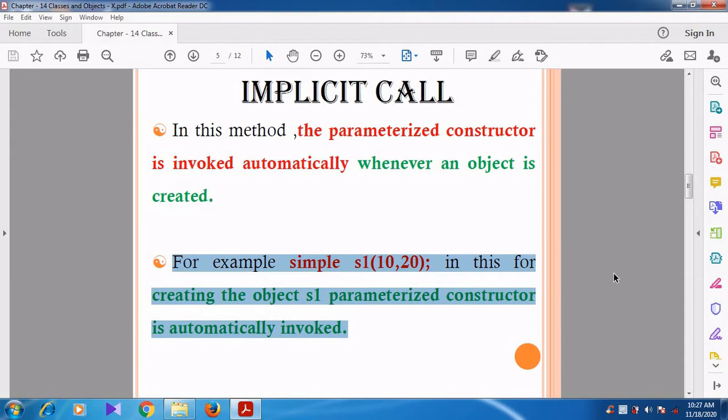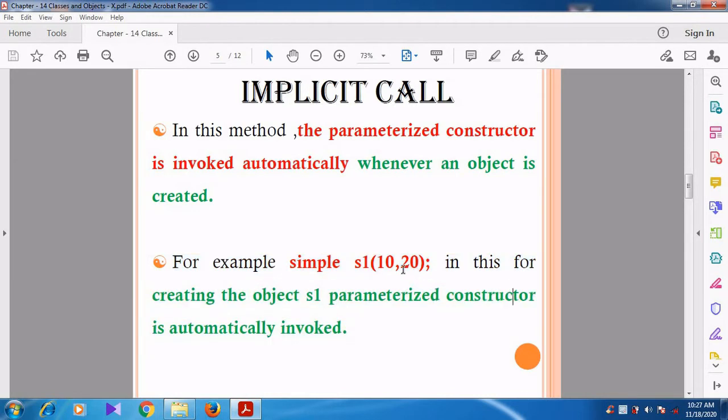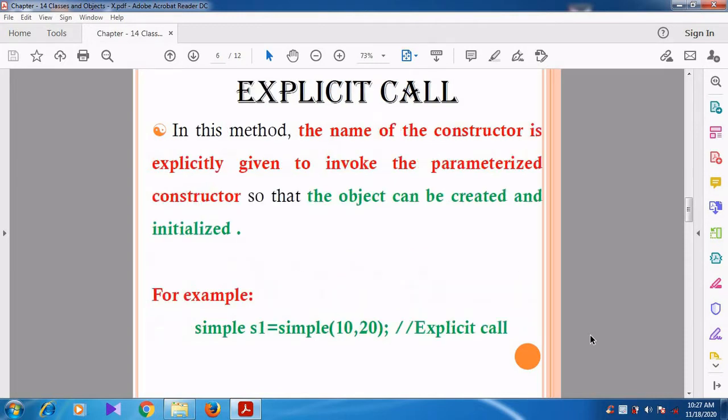Can you understand, students? So this particular line will invoke the parameterized constructor in an automatic manner. So this is implicit call. Now we are going to see the second invocation, that is explicit call. How is the explicit call done?